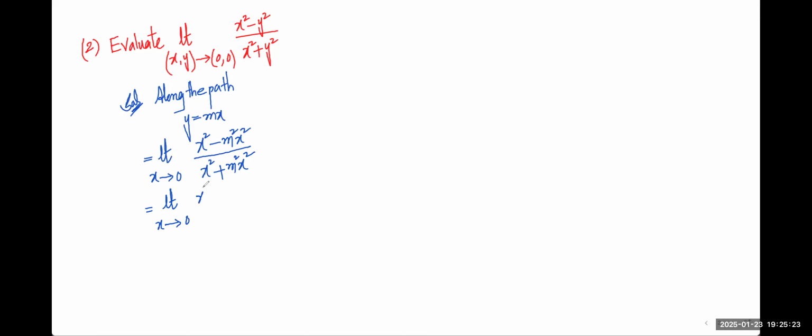If I take x square common, I get 1 minus m square divided by, x square common again, 1 plus m square. This x square will be cancelling. Now we are getting the constant term. Limit of a constant is the constant itself, means we don't have any x to substitute. So 1 minus m square by 1 plus m square.